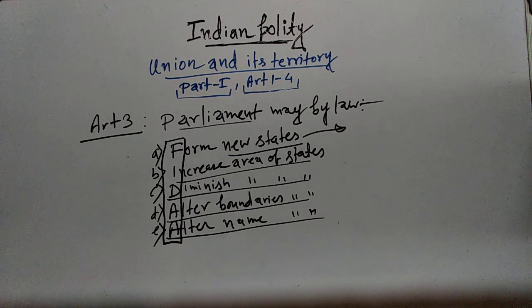And one thing I should clear here is that when Article 2 is talking about the formation of new state, that means those states which are not part of India. And when we are talking about formation of new states under Article 3, it is talking about the states which are already in existence. So this is one difference between Article 2 and Article 3.